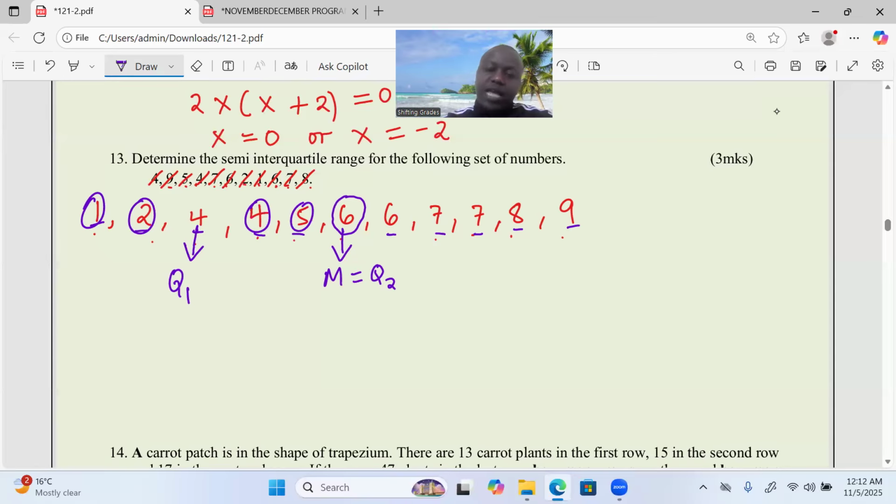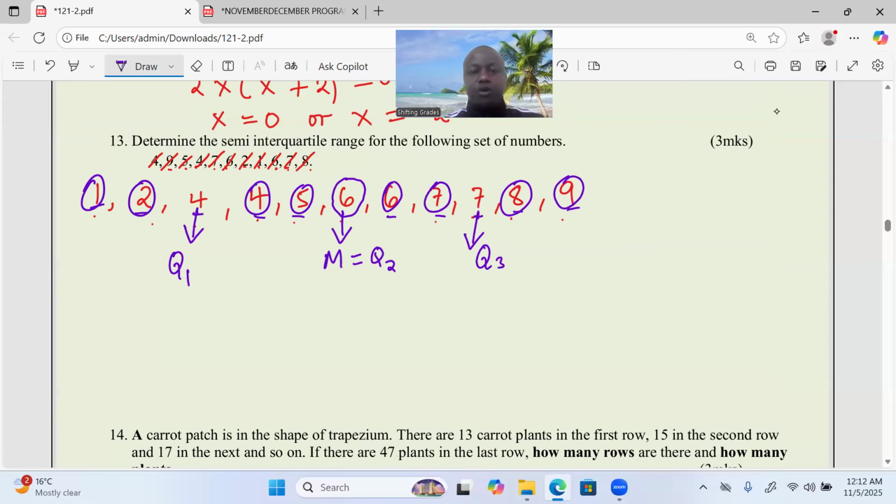Then, when we identify the median for the upper set of the data, 6, 9, 7, 8, we remain with 7 here. This now becomes our Q3, the upper quartile of the set of data. So at this point, we have Q3, the upper quartile, and Q1, the lower quartile. So now we can talk about what we call the interquartile range. The interquartile range is the difference between Q3 and Q1.